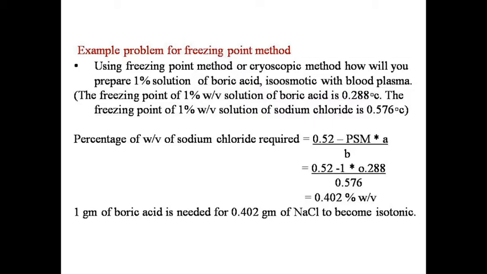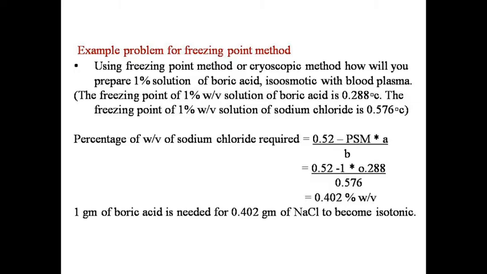Problem based on freezing point method. Using freezing point method or cryoscopic method, how will you prepare 1% solution of boric acid isoosmotic with blood plasma? The freezing point of 1% weight by volume solution of boric acid is 0.288 degrees centigrade. The freezing point of 1% weight by volume solution of sodium chloride is 0.576 degree centigrade.